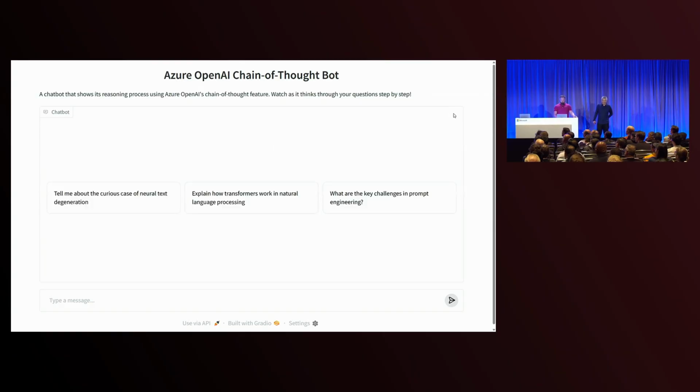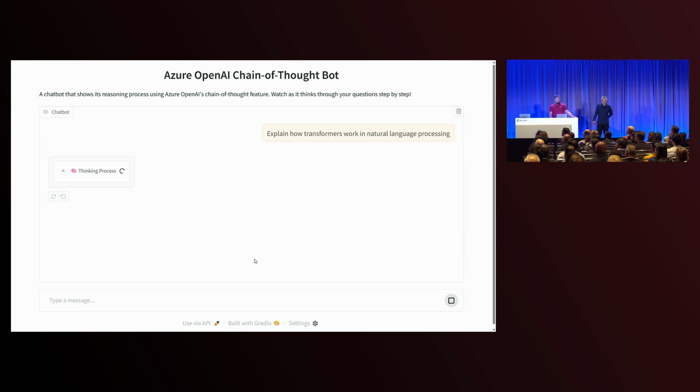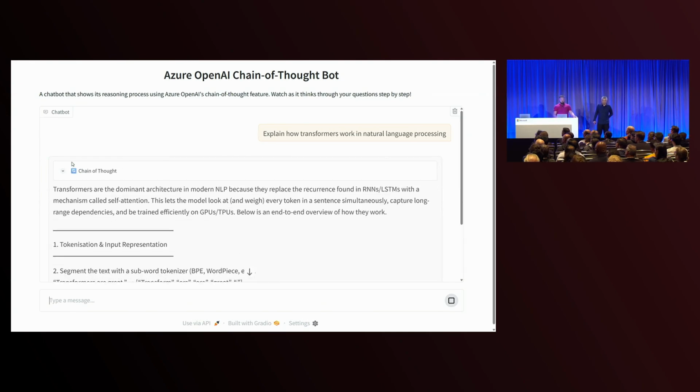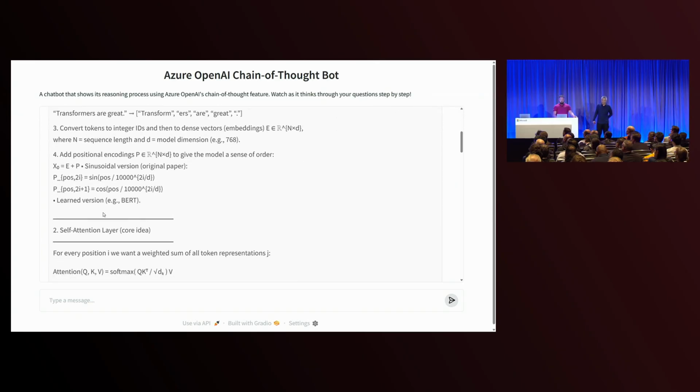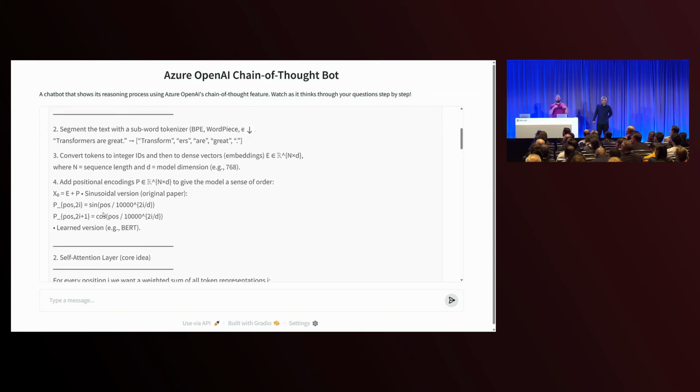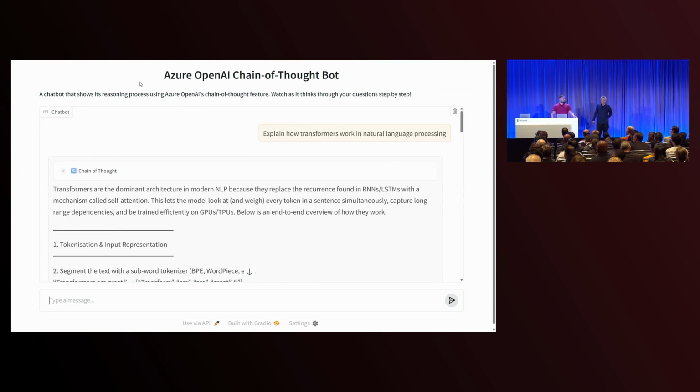So let me try a different one. Explain how transformers work in natural language processing. And then you see how I have this chain of thought that summarizes how it was thinking about it. The user's asking for a balanced explanation of how transformers work in natural language processing. I need to cover the architecture, and so on and so forth. And then it goes on and continues with that response. That's critical, especially for those of you that work in regulated industries or enterprises that require that audit trail, so you know what AI is doing when it's doing some sort of job. Excited to bring that to these new advanced reasoning models going forward. Good?